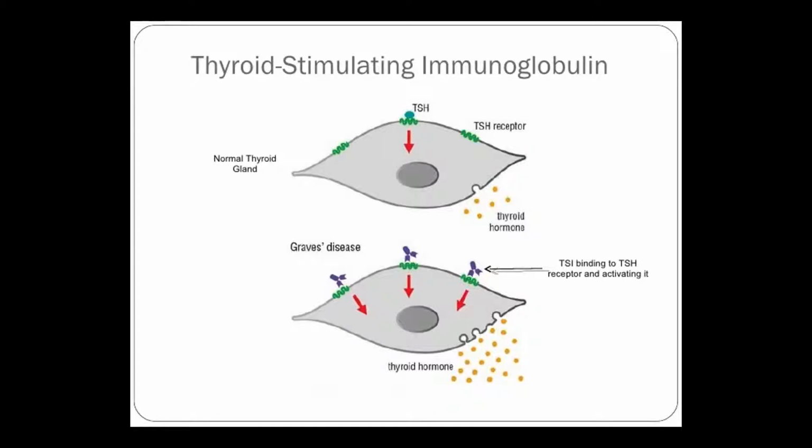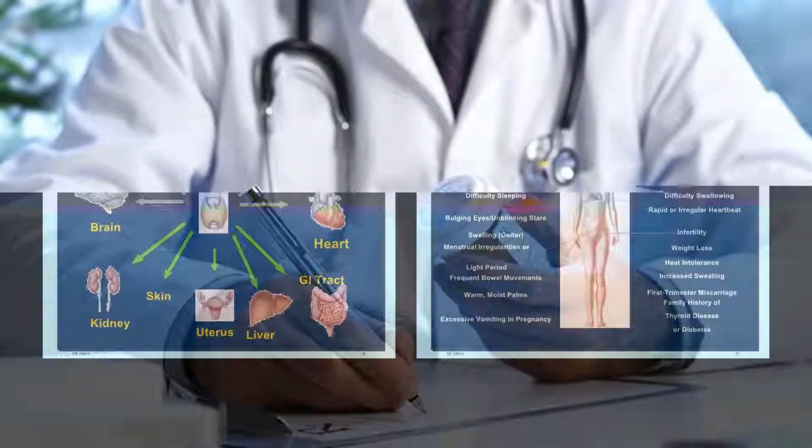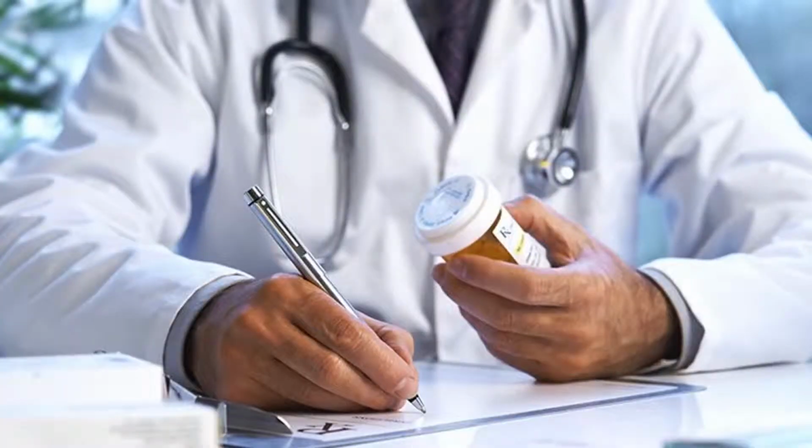Once TSI is attached to thyroid cells, it then activates the thyrotropin receptor, signaling the thyroid to increase its production of hormones. TSI acts like the TSH, causing the thyroid to overproduce the thyroid hormone. Thyroid hormones control many of the processes in the body, resulting in an array of symptoms. Graves' disease cannot be cured, but there are things that can be done to inhibit the production of thyroid hormones in order to lessen the symptoms that occur due to the disease.